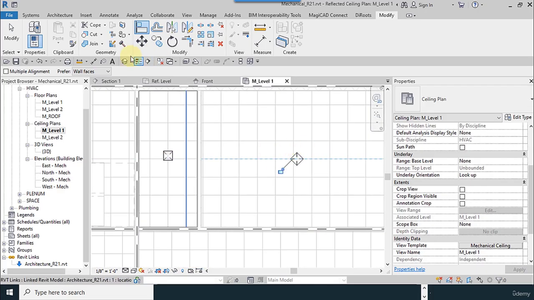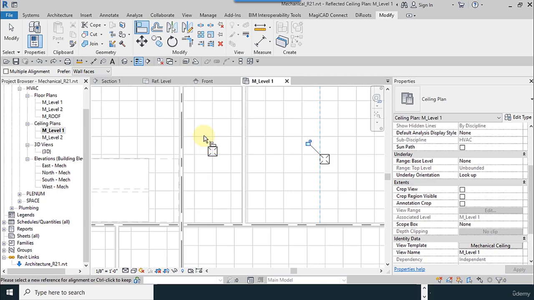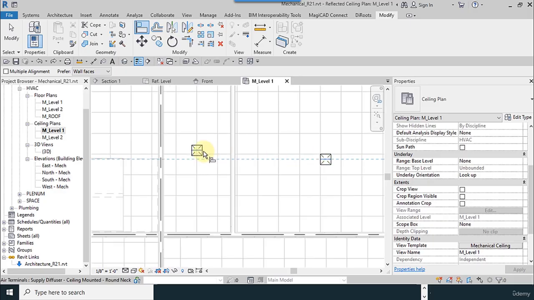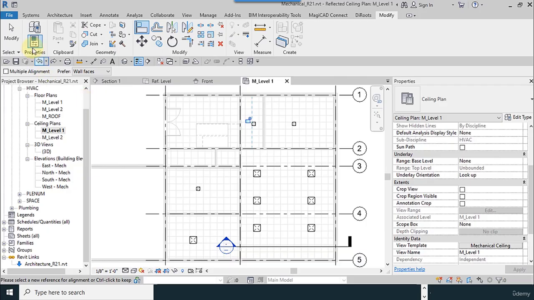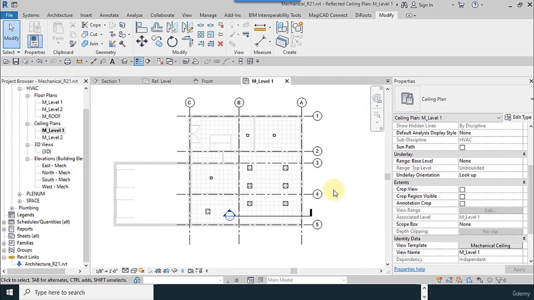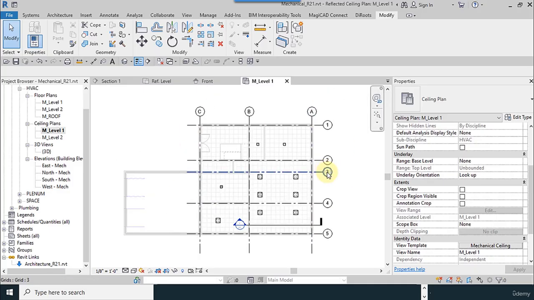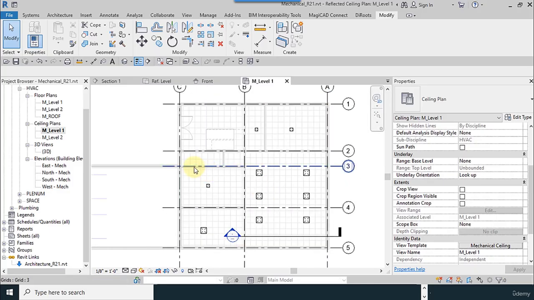Okay, I use Ctrl Z here with here, trying to aligning all of these diffusers. We put the supply diffuser. After putting the supply diffuser, it is necessary to put the rooftop unit. We used rooftop unit for here, for this project.